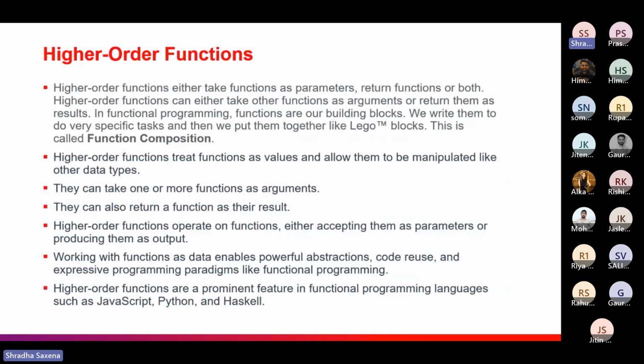We can always perform the function inside the function only. In higher order functions, functions are treated as values only, so if we are manipulating data types or anything else, we can do that with functions only, with no need for the values themselves. They can also return a function as the result, as we have seen that it takes a function as an argument and returns other functions as well. So they are either accepting functions as parameters or producing them as output, and they can do both. Working with functions as data enables powerful abstractions, and code reusability.